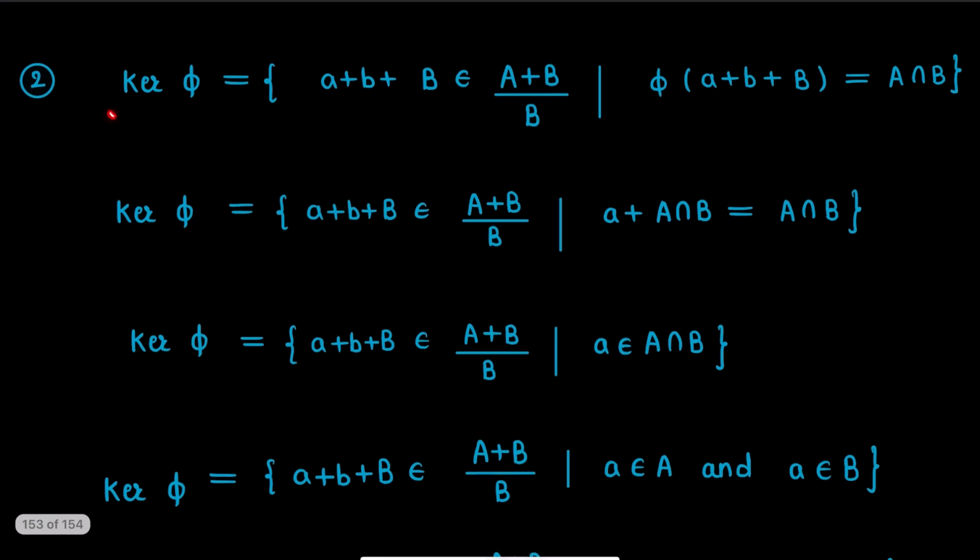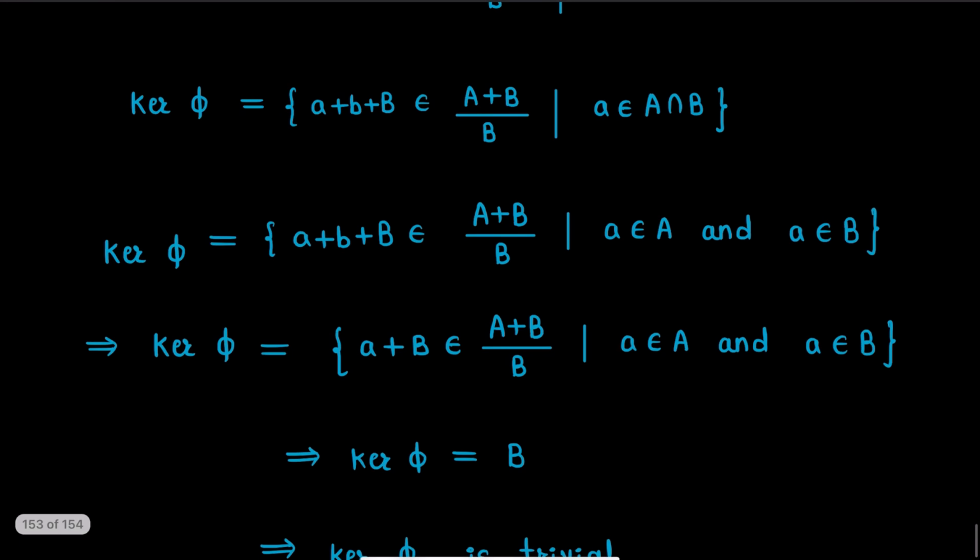So we have kernel phi is the set of all cosets a + b + B in the quotient space (A + B) modulo B such that phi of a + b + B is A intersection B, since A intersection B is the 0 vector of the quotient space A modulo A intersection B. Now phi of a + b + B is a + A intersection B, which is equal to A intersection B. Now if a + A intersection B is equal to A intersection B, we have a is a vector in subspace A intersection B.